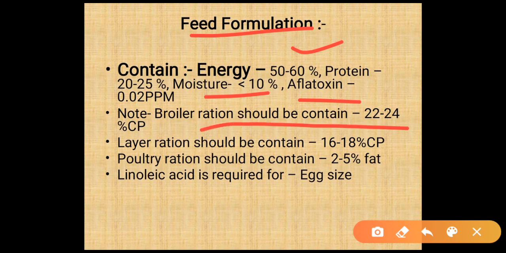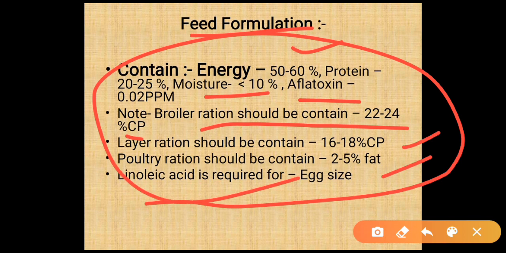Broiler ration should contain about 22 to 24% crude protein. Layer ration should contain about 16 to 18% crude protein, and poultry ration should contain about 2 to 5% fat, and linoleic acid is required for egg size.